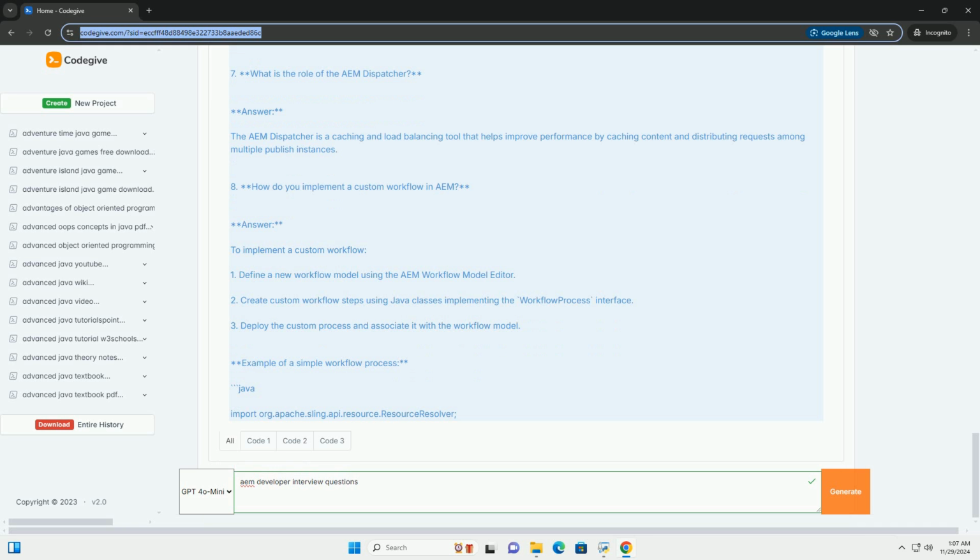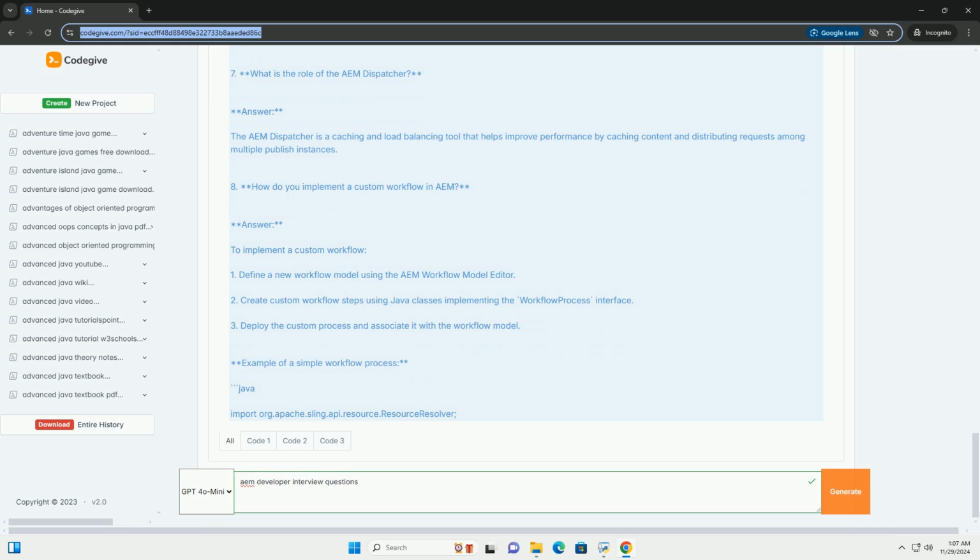4. What is a Sling model? Provide an example. Answer: Sling models are a way to create a Java object that maps to a resource in Sling. It uses annotations to define how to populate the object. Example: